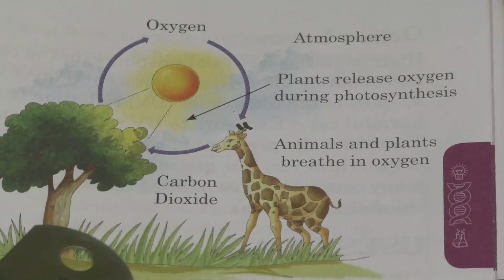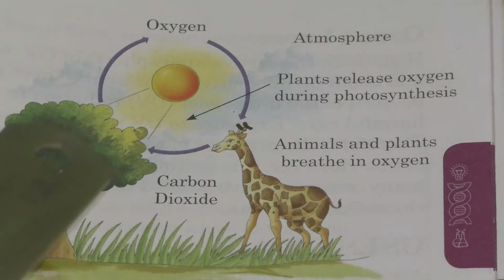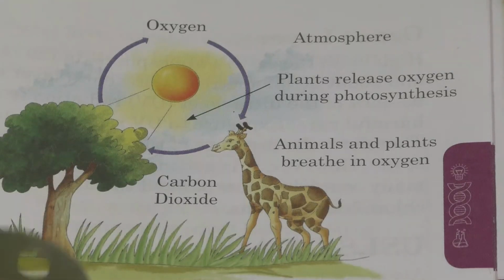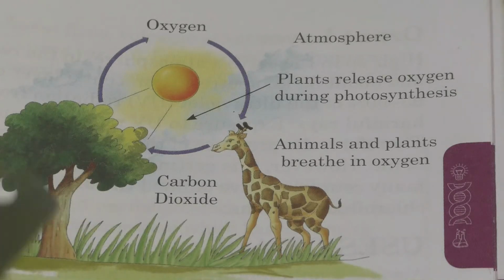Plants produce and release much more oxygen than they consume during respiration.